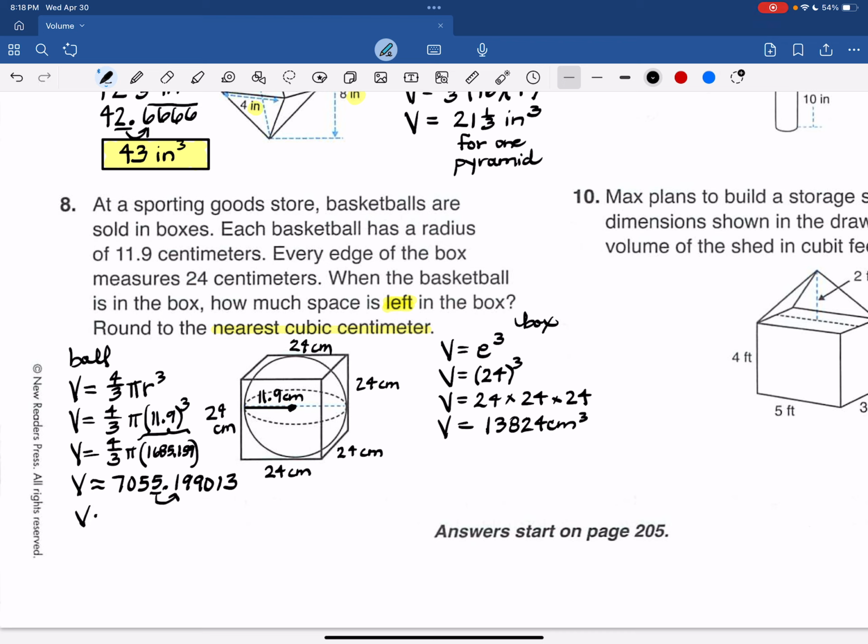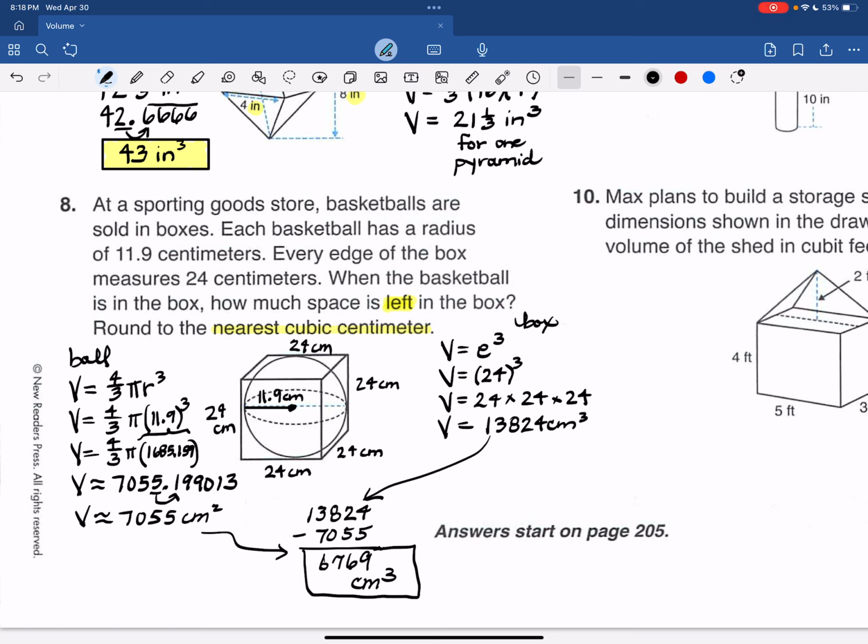So this volume is about 7,055 cubic centimeters. So I'll do 13,824. That's that one. Minus this one, 7,055. And so the space in that box that is not basketball is 6,769 cubic centimeters. What a problem.